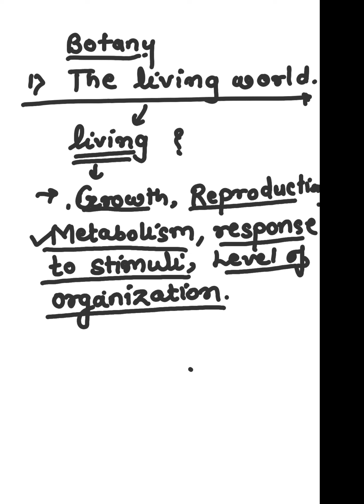So we will start with each characteristic in much more detail. So the first one is growth. As we know, what is growth?